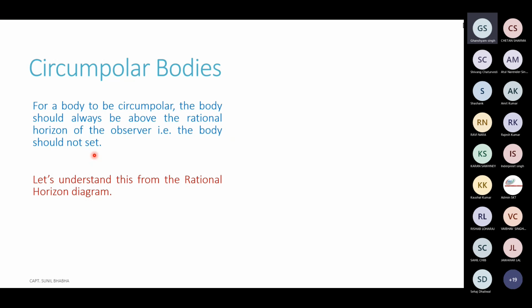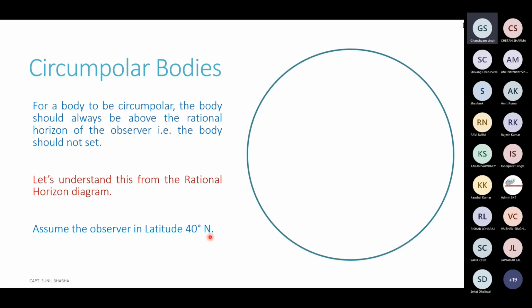Now, let's try to understand when a body becomes circumpolar, or what are the conditions which lead to a body becoming circumpolar. This can be easily understood from a rational horizon diagram. Let's assume that our observer is in northerly latitude in the north hemisphere. You can assume latitude close to 40 degrees north or so. And let's make a rational horizon diagram for the observer.